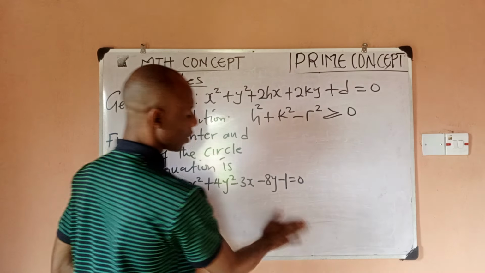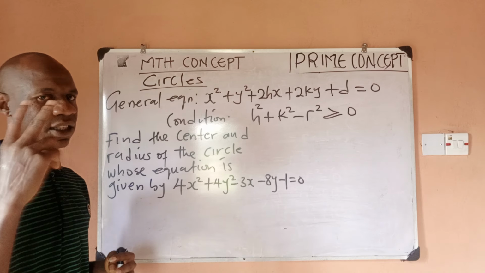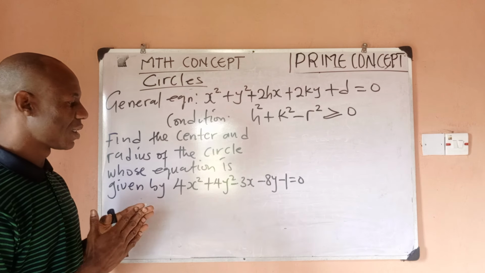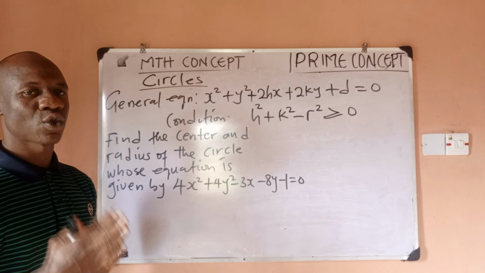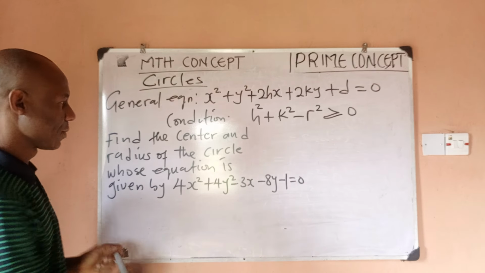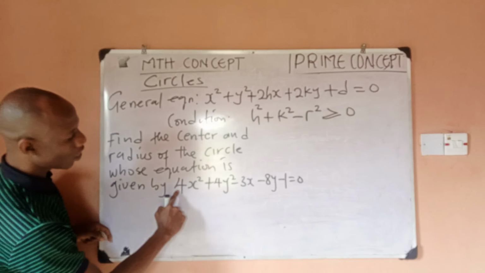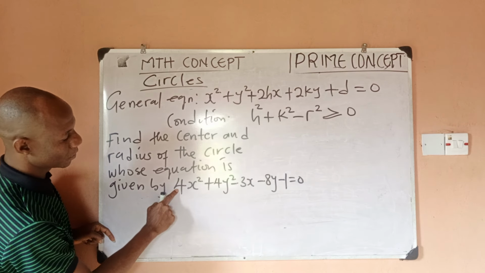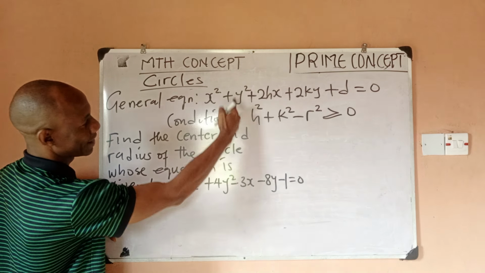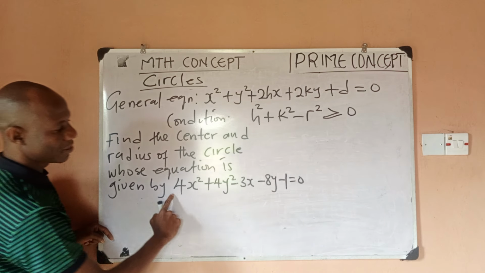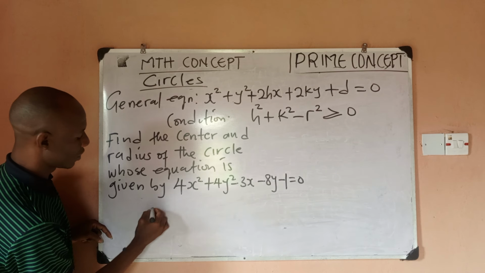We can solve this in different ways. So I'm going to try to solve this in two ways, right? I'll be using this equation and then I'll be using the completing the square method to solve this. So using this concept, first, I want to divide all through by 4 so that I can have the coefficient of x squared to be 1. So if I divide all through this equation by 4, 4 in 4 is going to give me 1.